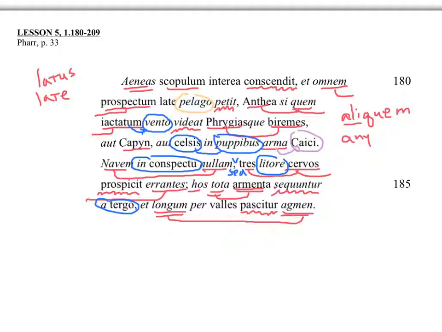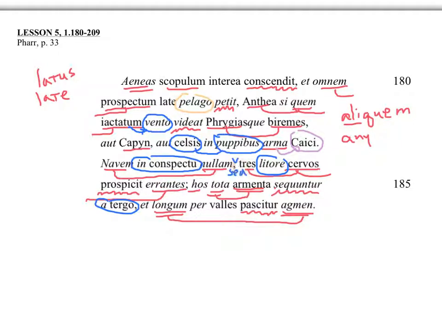One more time. He sees no boat in sight. But, I added in, and when there's a conjunction missing, we call that asyndeton. When there's more conjunctions necessary, polysyndeton. So here I thought it would be good to put in this conjunction to make it make more sense. So this is asyndeton, I would say. But he sees 3 wandering deer on the shore.